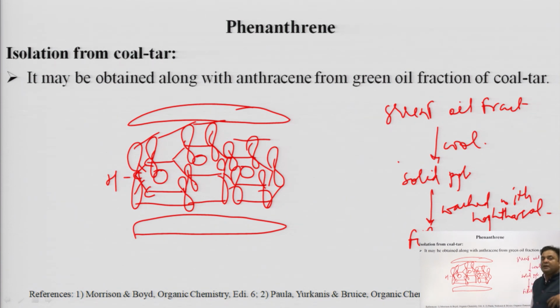The filtrate has phenanthrene along with anthracene and other similar molecules. Now this filtrate is reacted with picrate.